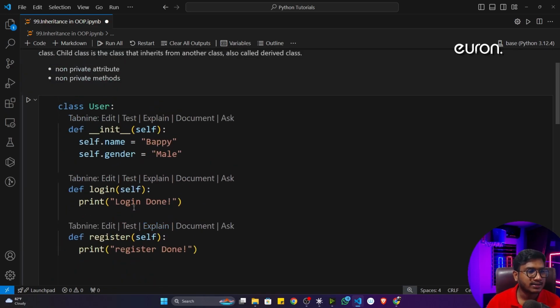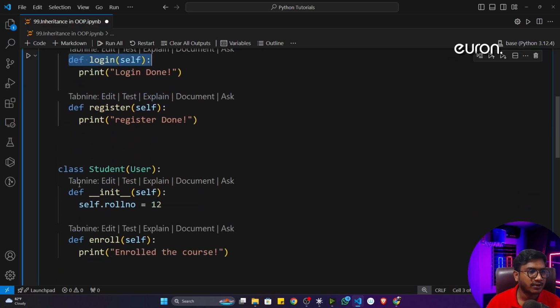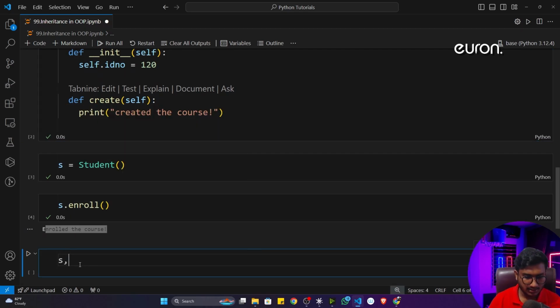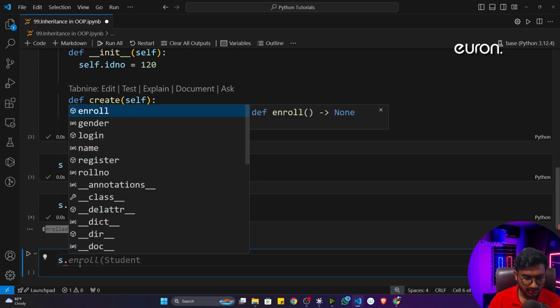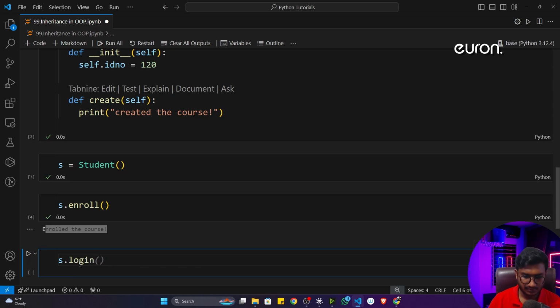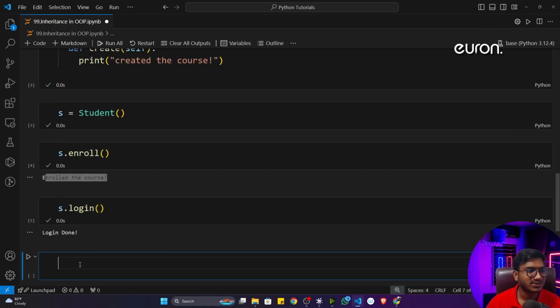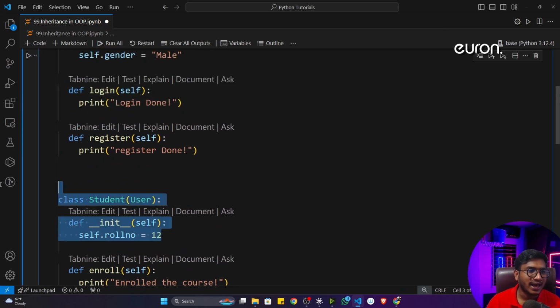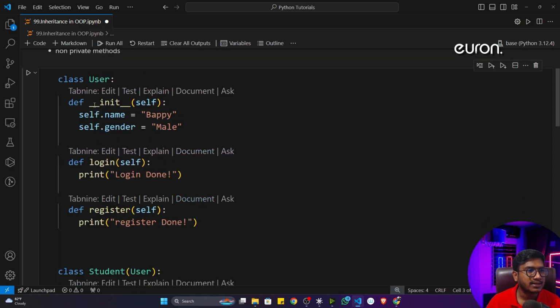Now can I access this login from the student object? Is it possible? Let me show you. If I just write s.login and execute, see, it is also possible. That means it is inherited from this User class. And whatever properties we have inside User are non-private properties.